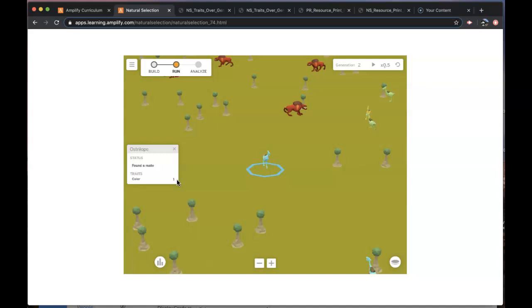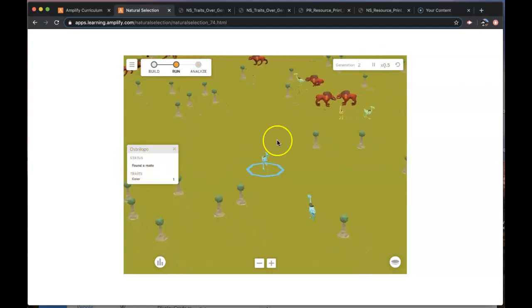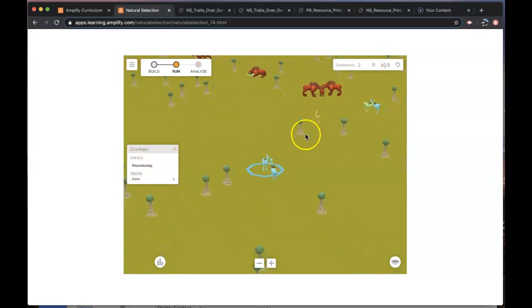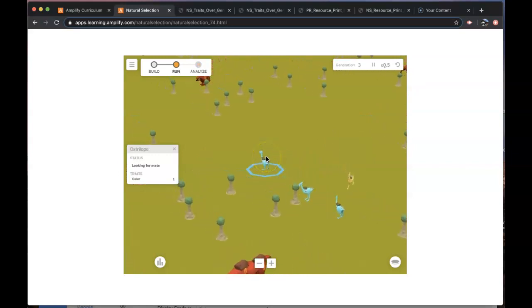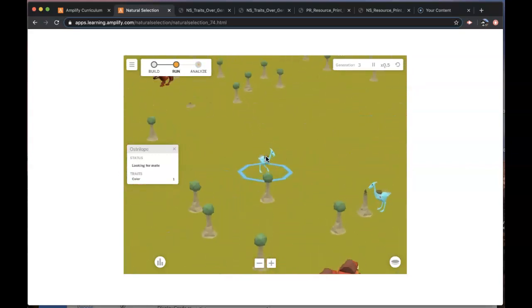So you're going to need to record these color traits. You'll have to select individual australopes, and specifically, you're trying to find australopes who are about to reproduce. You can see that this one has found a mate, so I'm going to play it. This is one way. Another way is they start bouncing when they're getting ready to reproduce. If I keep following this one, see how it's bouncing?